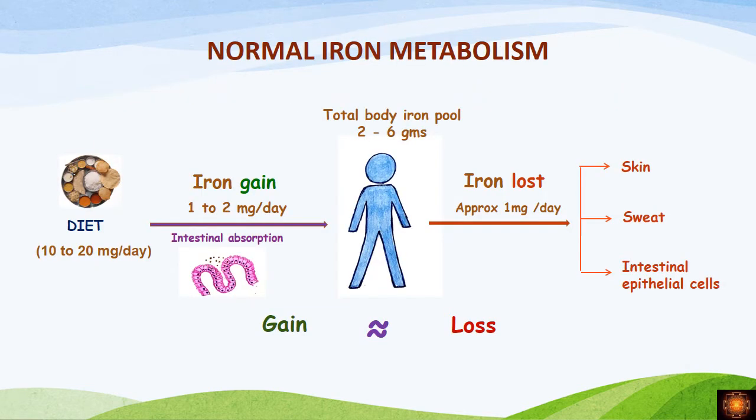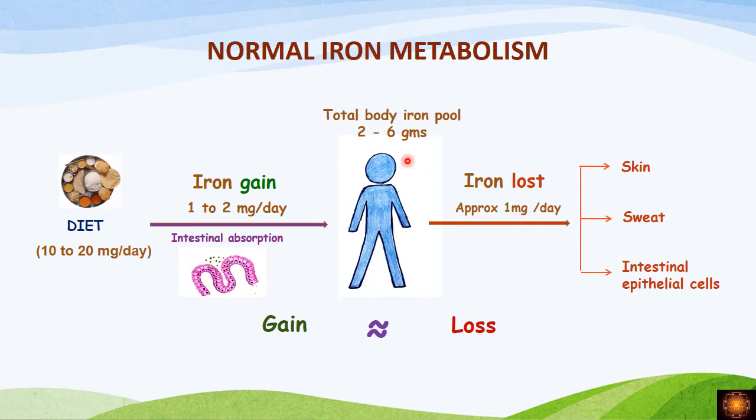Before going into hemochromatosis, let us see what the normal iron metabolism is. In the diet, we ingest about 10 to 20 milligrams per day of iron. Out of this, our intestinal absorption is only 1 to 2 milligrams per day. The iron lost in a day will be approximately 1 milligram. Some amount of it is retained.